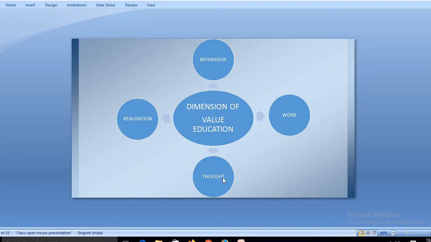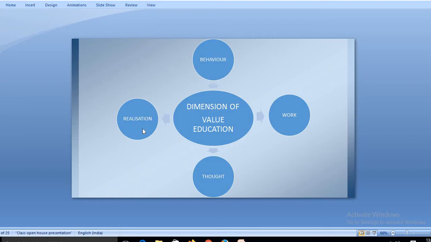The next thing is your thought. Education actually develops your thought, it develops your mental ability, it develops your mental skills. So value education helps in developing thought skills at a par level. It helps us to develop our thoughts.